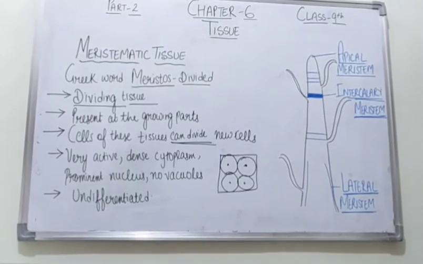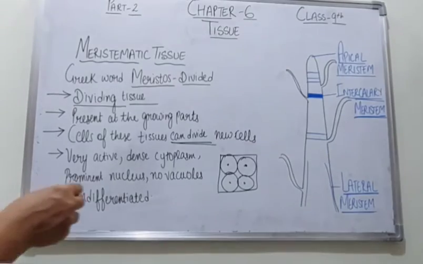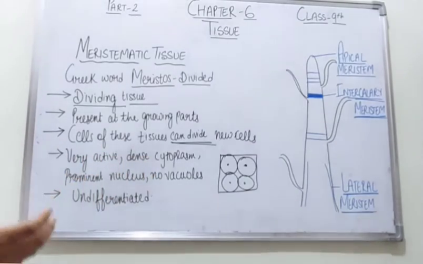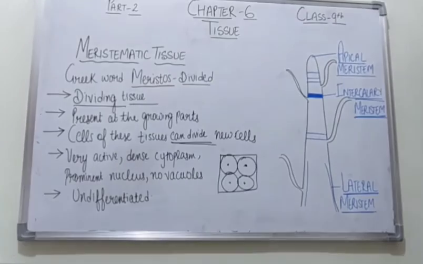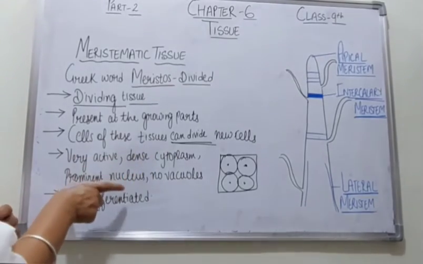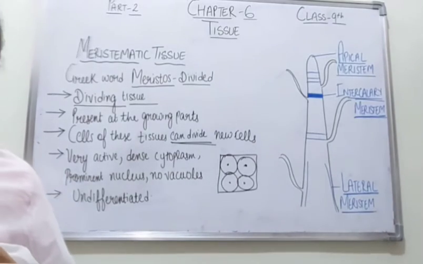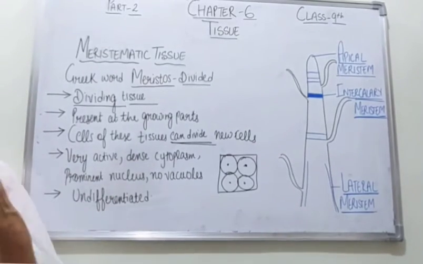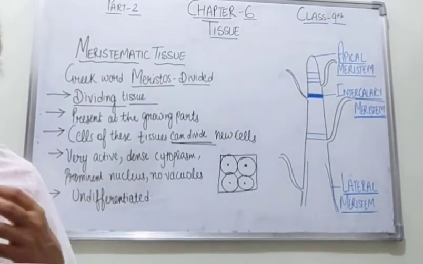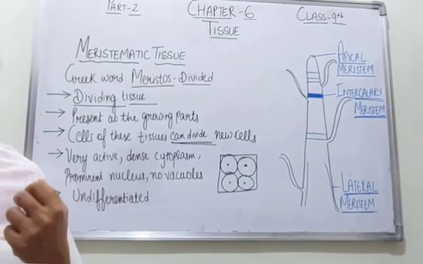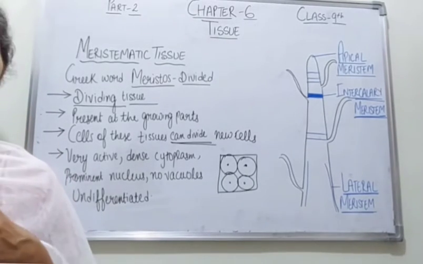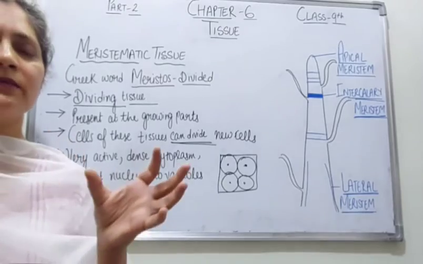So the vacuoles are very few or absent. These cells are oval or spherical in shape, with dense cytoplasm and a prominent nucleus, but no vacuoles. These cells are responsible for growth and division. They are very active and just go on dividing.